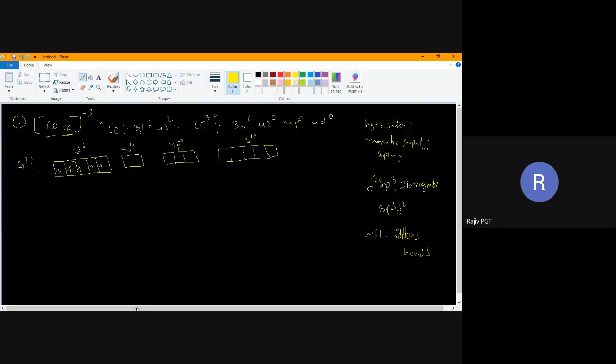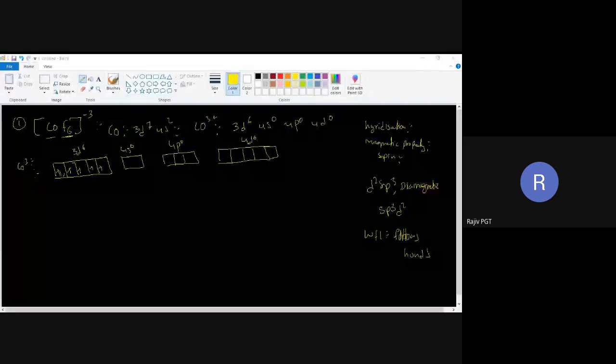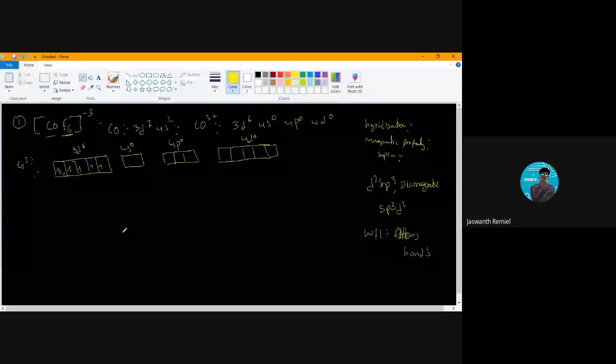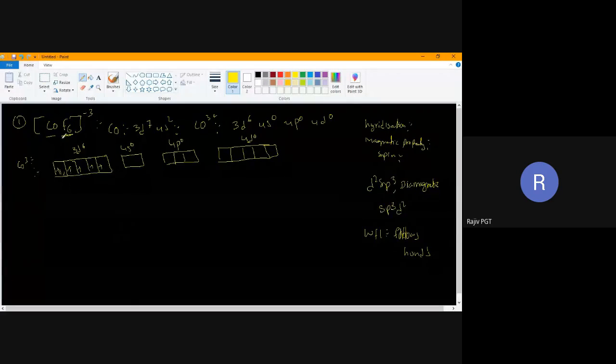I will call out your name now if you are not saying. Jaswant, answer. How many ligands are required? 6 ligands. How many orbitals are required? 6. So which hybridization will be there?